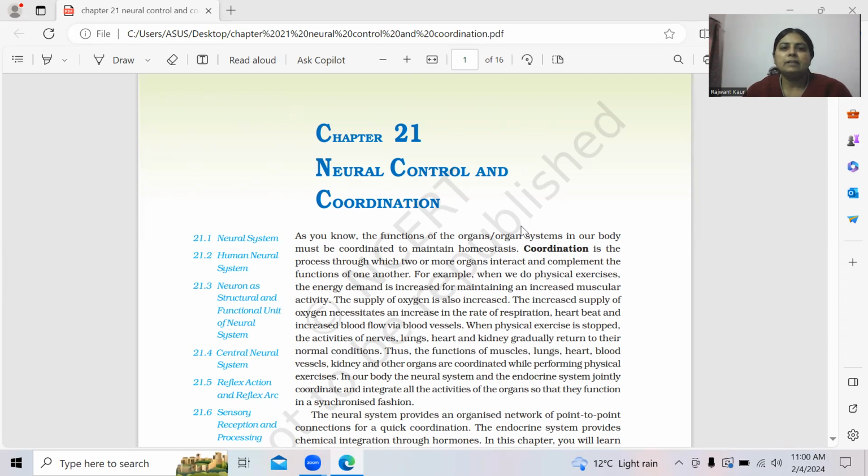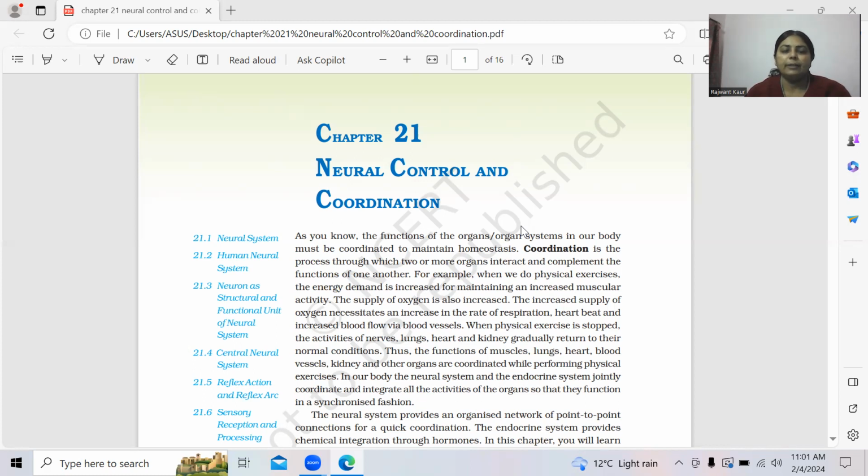Okay, but the next is the human neural system. What are the components of the human neural system or nervous system? And then, as you have studied in your lower classes, the structural and functional unit of your nervous system is neurons. So here I will tell you about neurons, what the diagram is, and what the components of these neurons are.